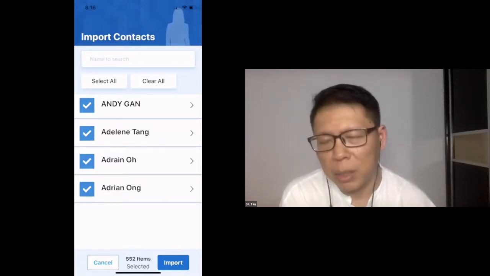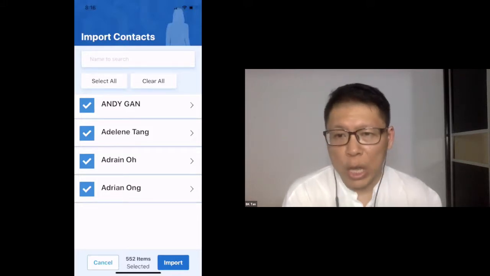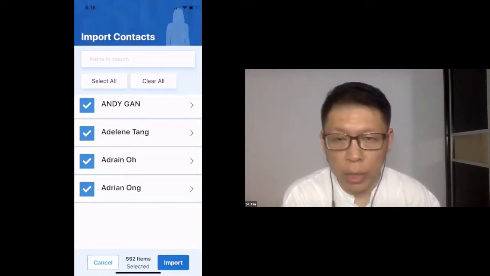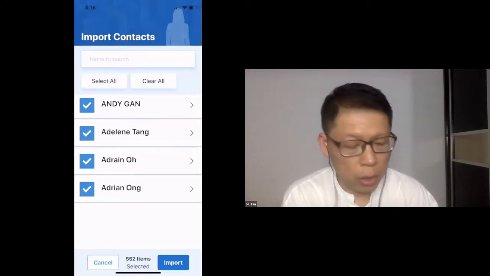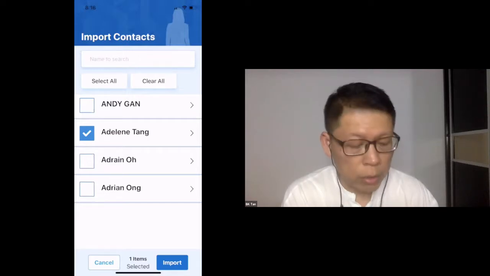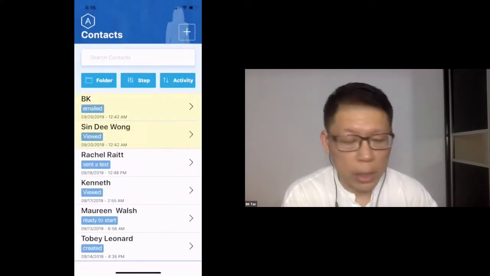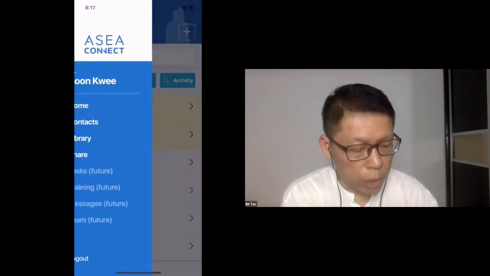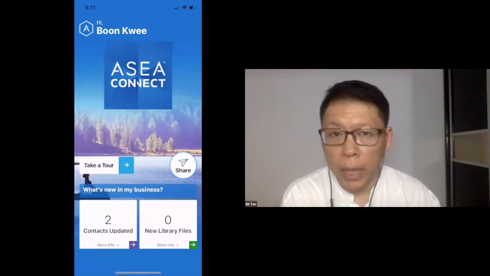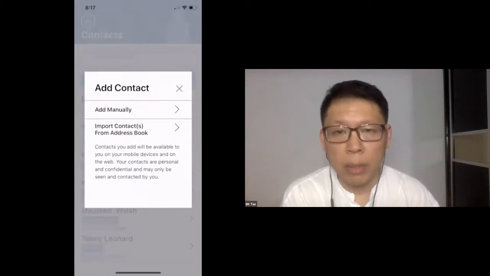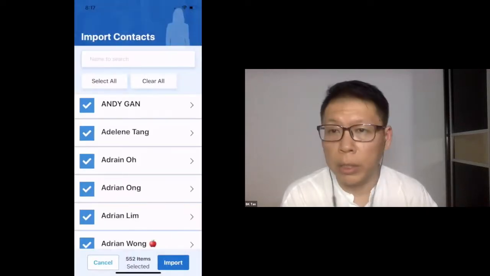I probably think they'll add a function in the future for you to be able to delete everything in one go. Okay, so this is the one that you have. If I clear all, then none of them are selected. Let's say I just want to import Adeline, for example. Then when I import, Adeline will go in. Now I'm not going to do this, I'm going to cancel it first. So let me just repeat that again. If you want to import everybody, you have to go to the home screen, click the A icon, go to contacts, and then go to the plus sign. And this time it gives you the option, and then you just import from address book.